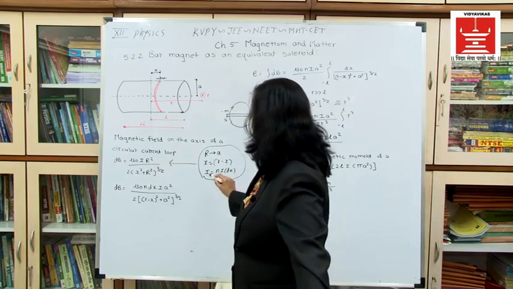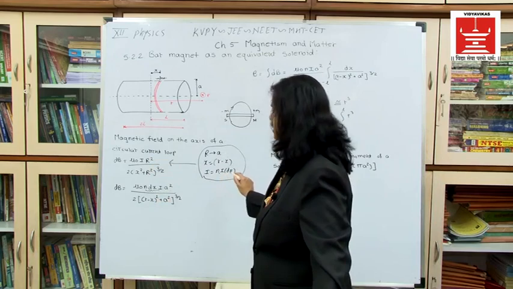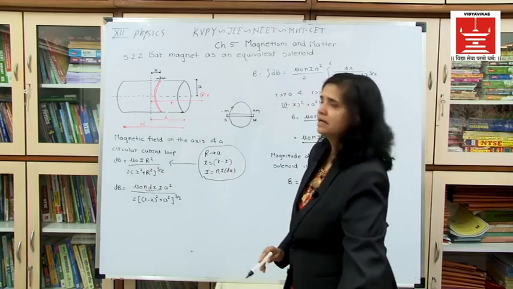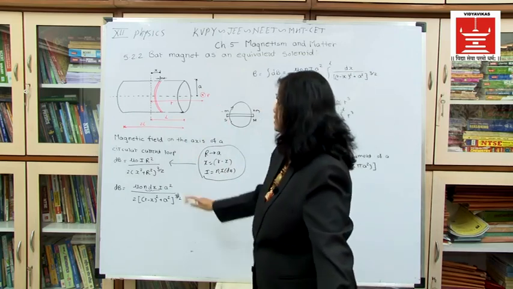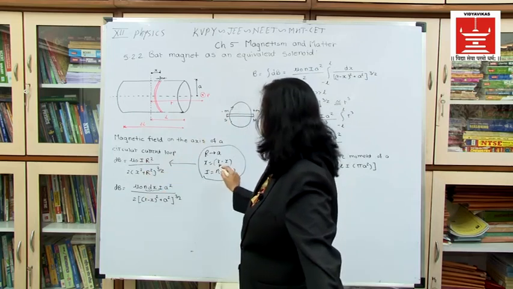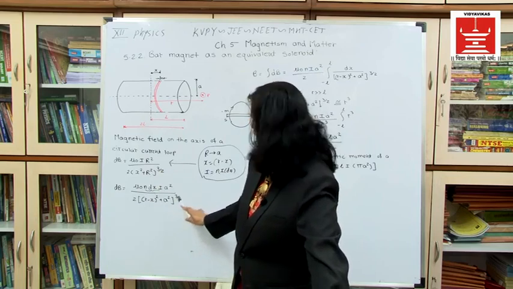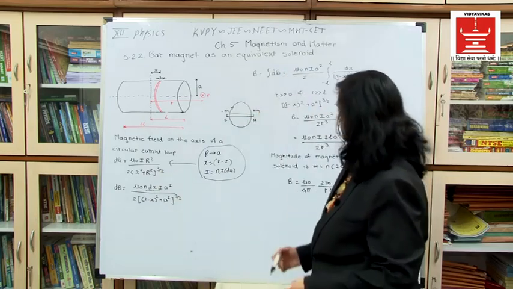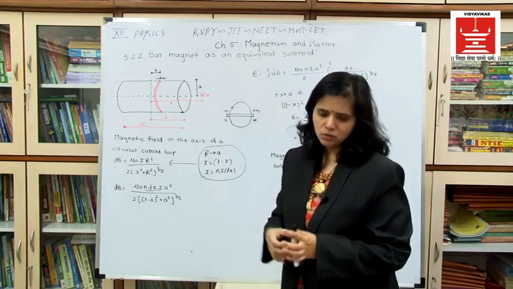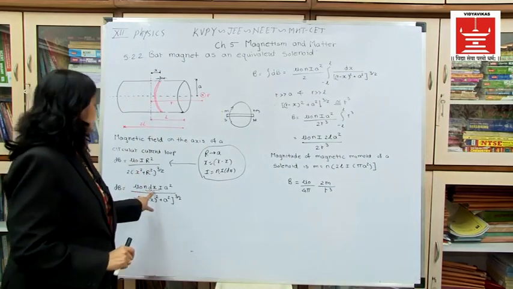mu 0, the current term n I dx, the radius which in the previous case was r, here we have considered radius as a, so it will be a square, right, as it is. The distance is r minus x, so r minus x bracket square, plus a square, raised to 3 by 2. Okay, now this is the magnetic field which I am getting because of the small current carrying element whose thickness is dx.